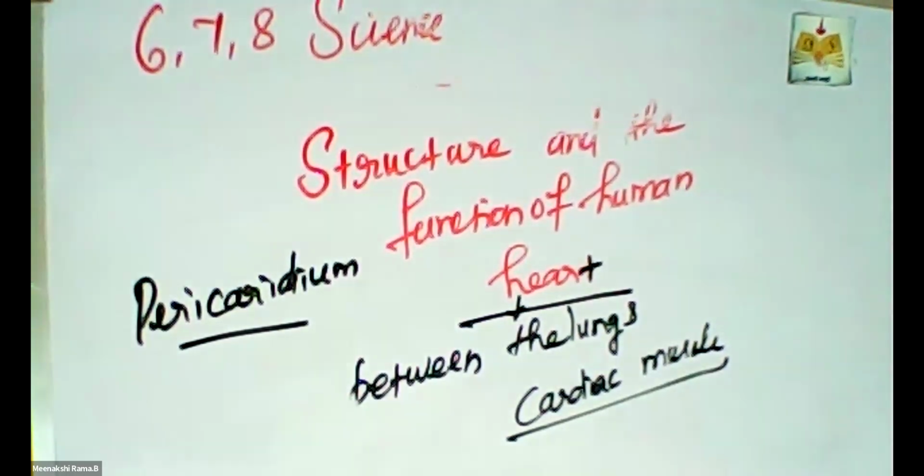Okay, so go and revise the topics. There are 2 topics I taught in your session. One is the nitrogen cycle. Another one is the structure of our human heart. Both are very important topics. So please go and revise. If there is any doubt, please come and ask me.